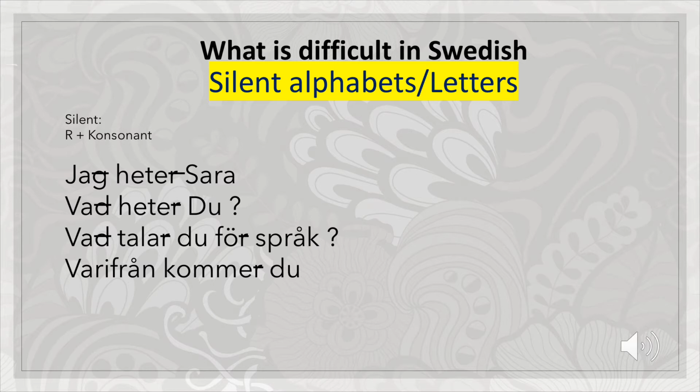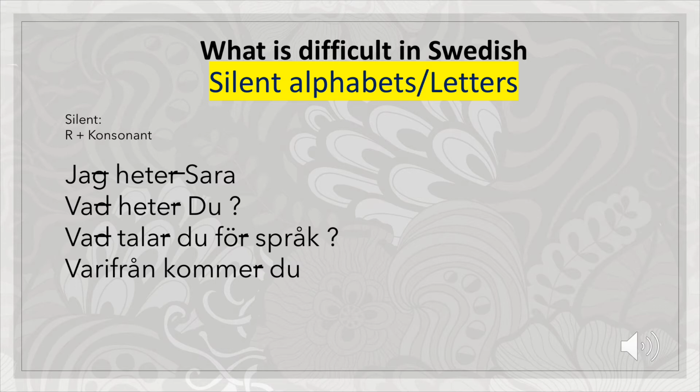And in vad heter du, D is always silent. So va hete du. Why is R silent in heter before du? Because D is a consonant, so R becomes silent. So va hete du.